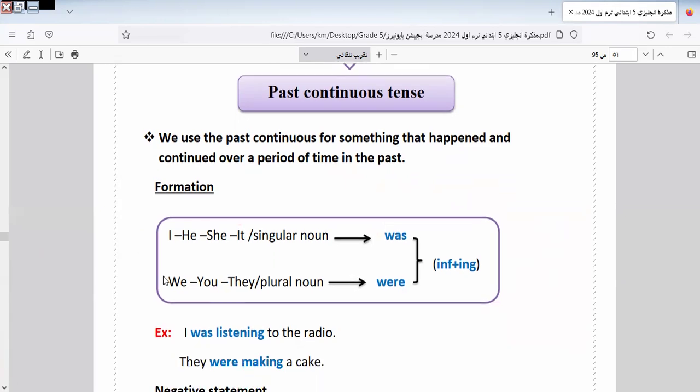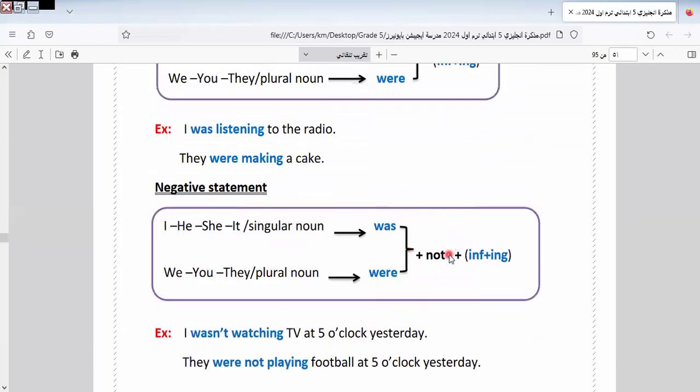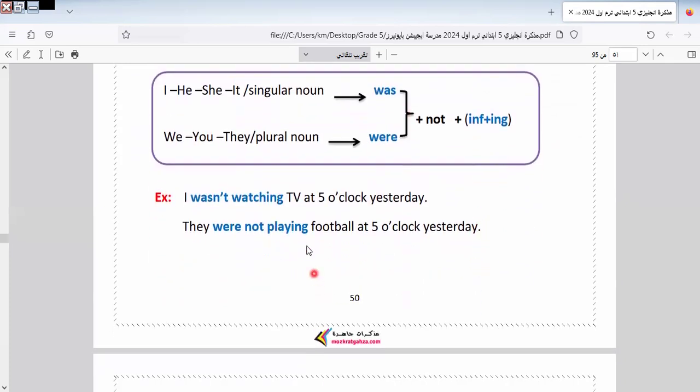What can I do with this tense? I have I, he, she, it, singular noun, take was. You, we, they, plural, take were. So here we have was, were, plus the infinitive of the verb, plus the ing form, like this. I was listening to the radio. They were making a cake. In the negative we use wasn't, weren't plus infinitive plus ing form.